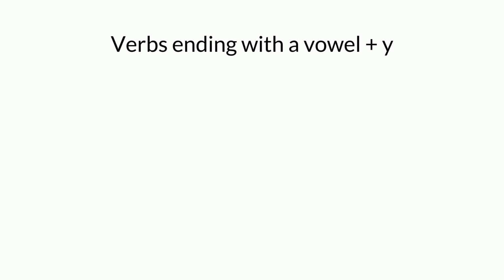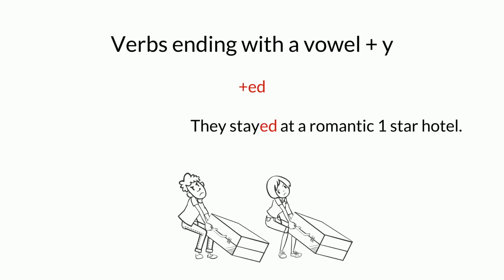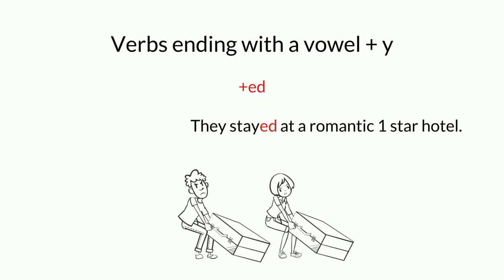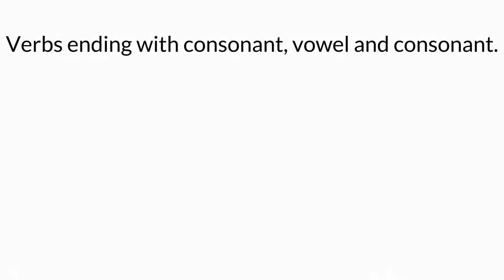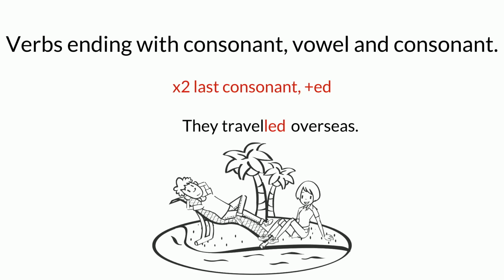For verbs ending with a vowel and y, we don't delete the y, we just add ed. Stay becomes stayed. They stayed at a romantic one-star hotel. For verbs ending with consonant, vowel, and consonant, we usually double the last consonant and add ed. Travel becomes traveled. They traveled overseas.